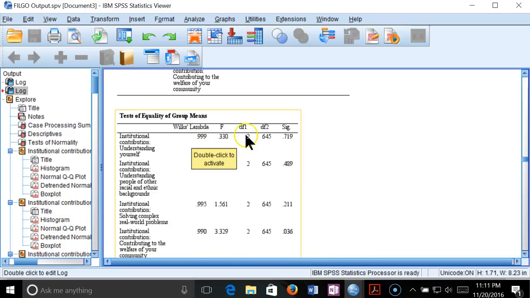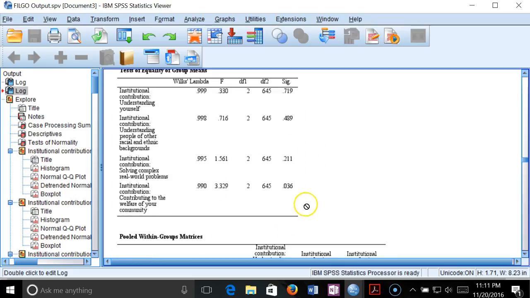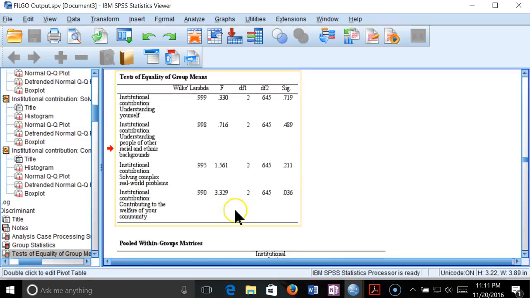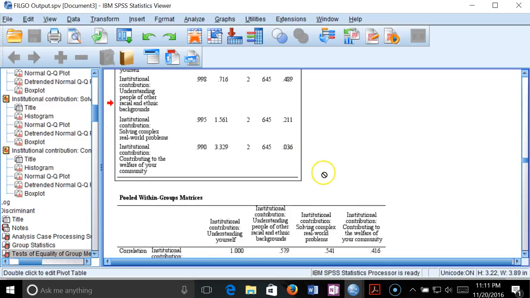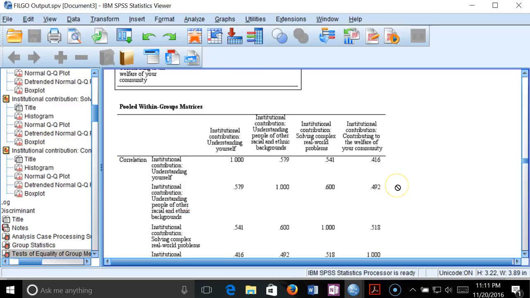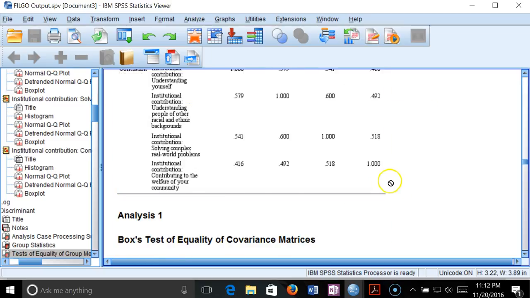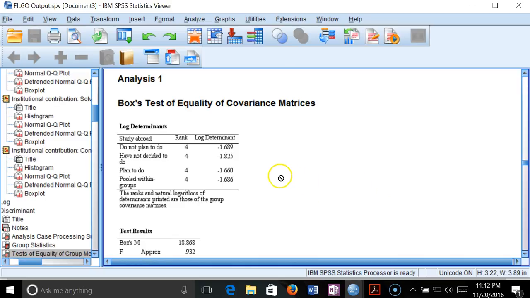Tested the equality for the group means. We do show some significance coming in on number 4, contributing to the welfare of your community. So that's interesting. We might need to find some other tests to run to troubleshoot that one. Once again, without a normal distribution on our question here, it's kind of hard to really get excited about that. Let's skip that guy.